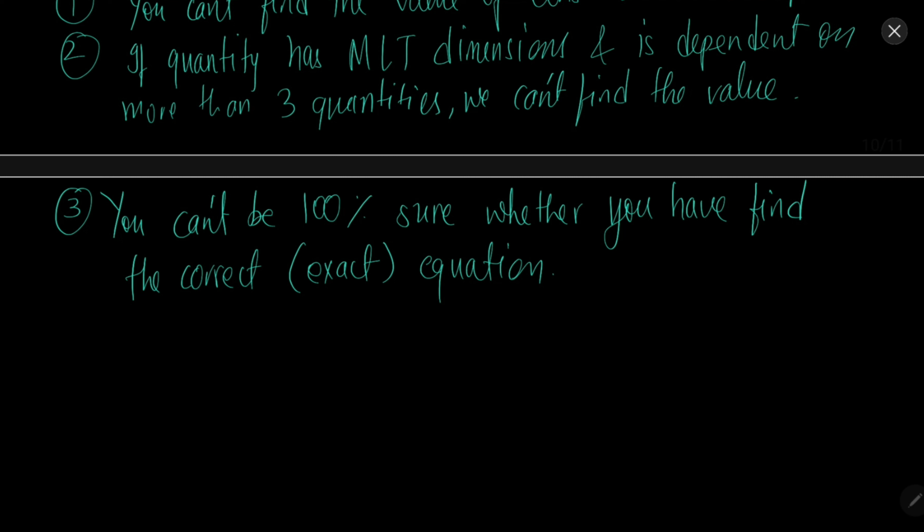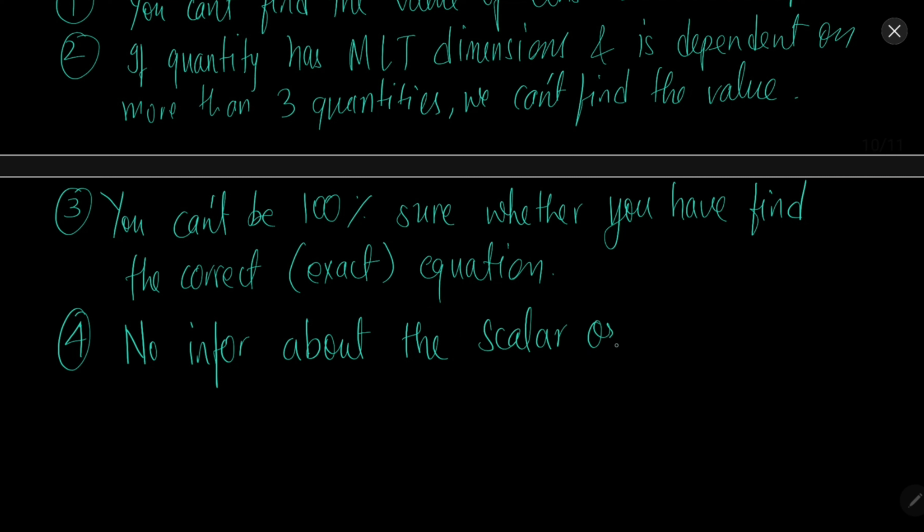It also does not give any information about whether the quantity is scalar or vector. We cannot say that the quantity is scalar or vector using dimensional analysis.